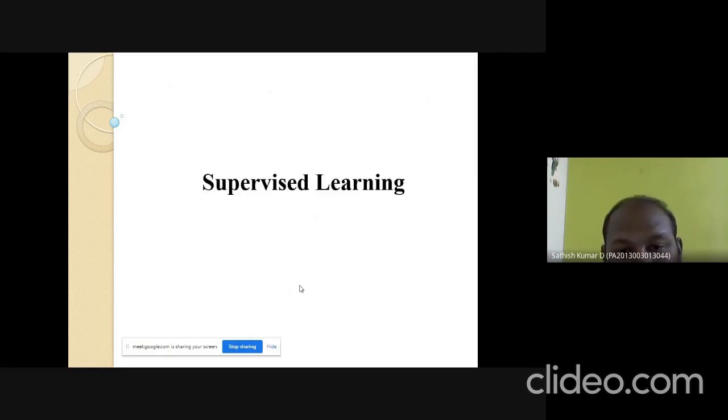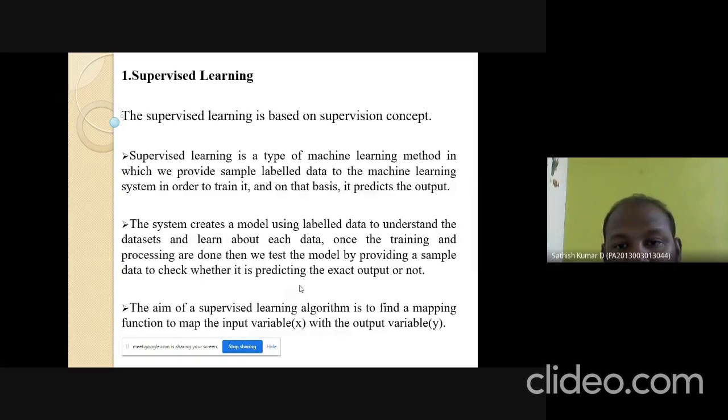The first one is supervised learning. Supervised learning is based on the supervision concept. Supervised learning is a type of machine learning method in which we provide sample labeled data to the machine learning system in order to train it, and on that basis, it predicts the output. That is, we give labeled data. Labeled data means the data is already categorized, classified, and analyzed. So analyzed and clear data is given to the algorithm, and based on that data, the algorithm predicts the output.